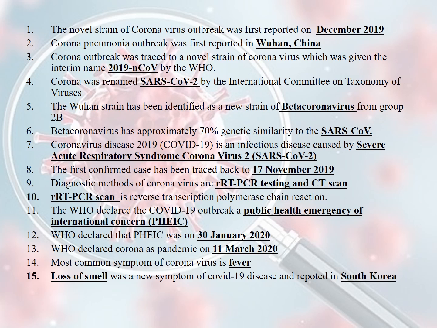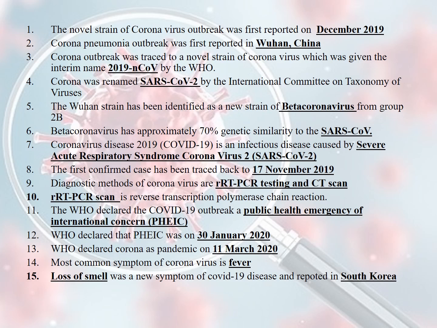Coronavirus disease 2019, that is COVID-19, is an infectious disease caused by severe acute respiratory syndrome coronavirus 2, that's SARS-CoV-2. The first confirmed case has been traced back to 17 November 2019, but it was first reported in December 2019.